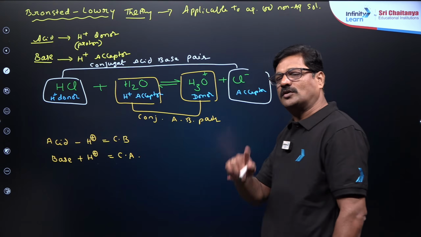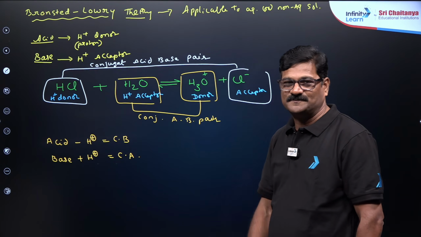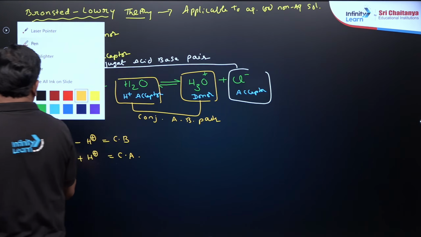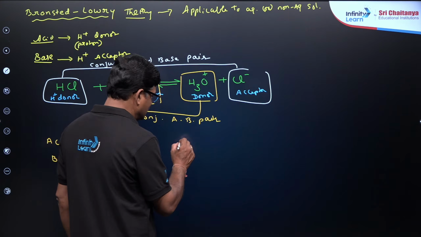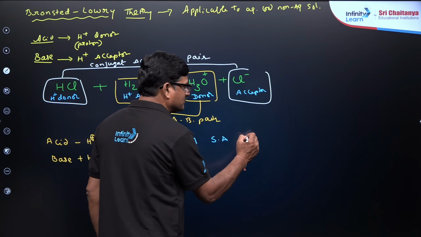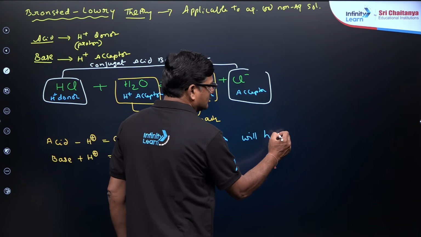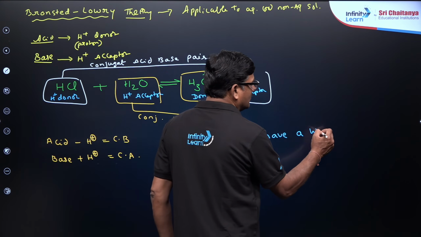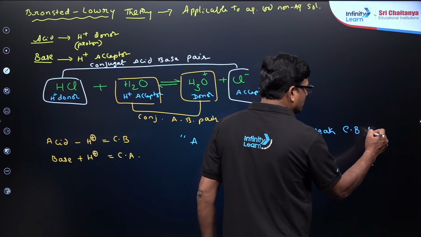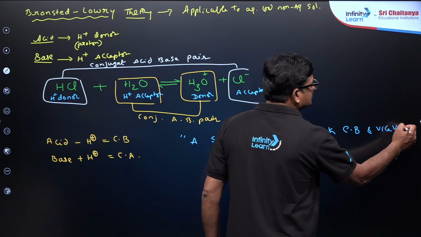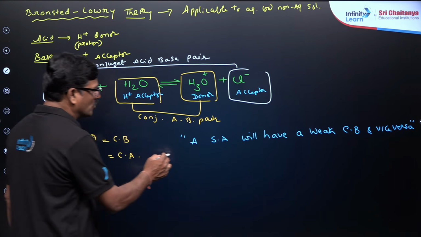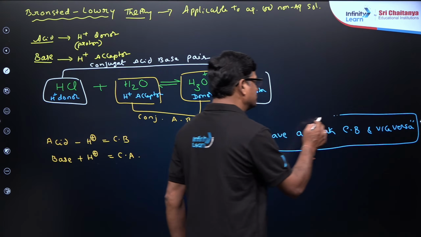And also total organic chemistry is driven by one thing, total organic chemistry is based on this. And what is that? A strong acid will have a weak conjugate base, and vice versa. So this statement can solve so many problems in organic chemistry.